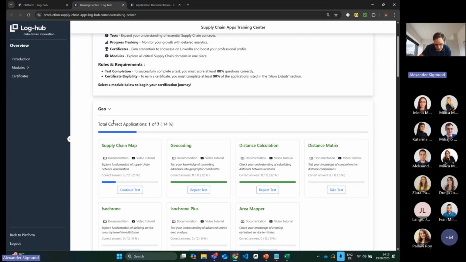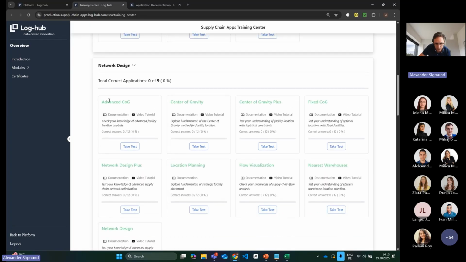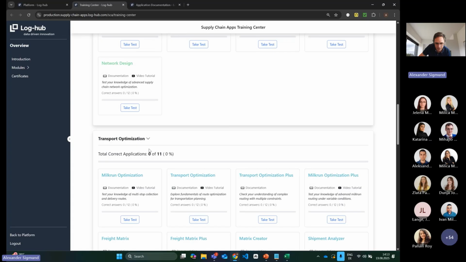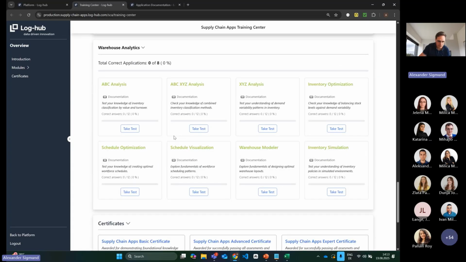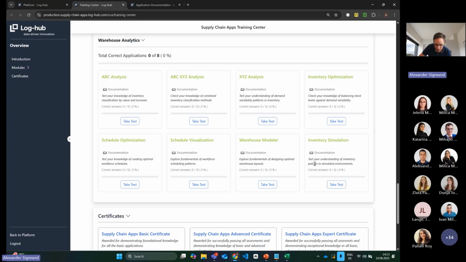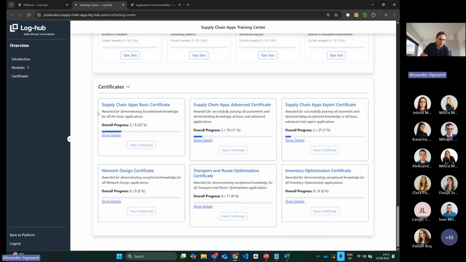The tests themselves are structured by modules, like we normally structure our apps. So we have the geo modules, then the network design, the transport optimization, predictive analytics, and the warehouse analytics. And here are all the applications where you can take a test. We will also start soon one. And then down here, currently you can reach 6 different certificates. You can earn the certificate supply chain apps basic.